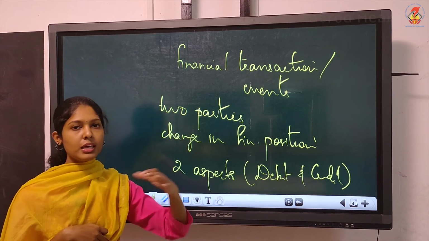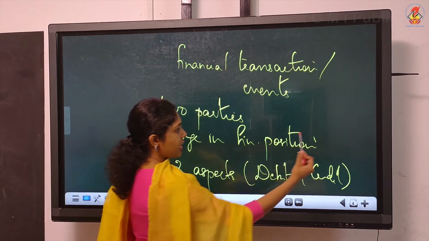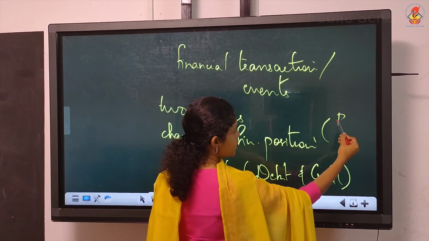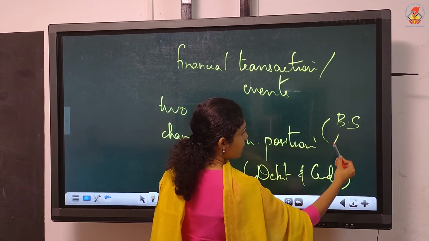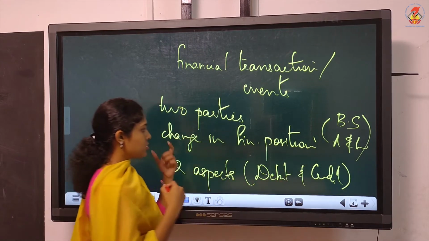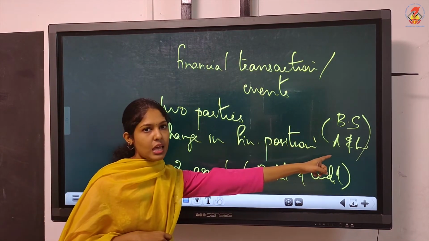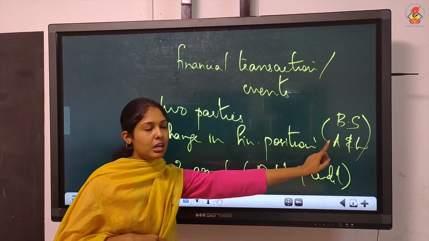There would be a buyer, there would be a seller, and it will result in change in financial position. Financial position, from where will you get? From the balance sheet. It shows the assets and liabilities. This transaction will result in change in assets and liabilities of the firm.